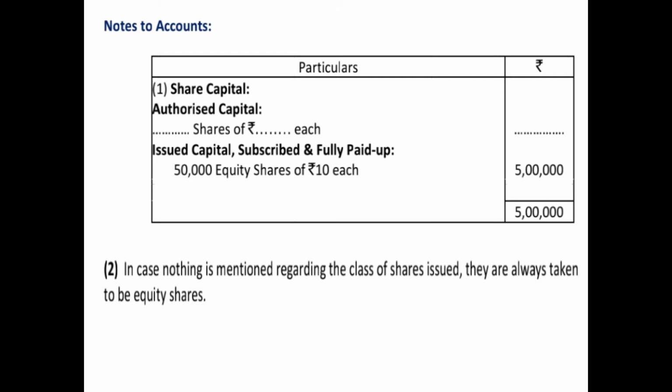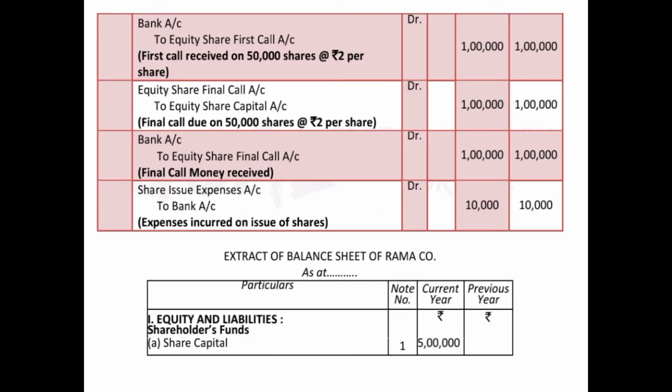Now there is just point number 2. In case nothing is mentioned regarding the class of shares issued, they are always taken to be equity shares. So this means that whether it is equity or preference, it depends on the information given in the question. And if the question is silent, we'll assume it to be equity shares. Now coming back to the balance sheet, the same format. Balance sheet of Rama Company as at, date is not mentioned in this question, therefore it has to be left blank, but you have to write as at.